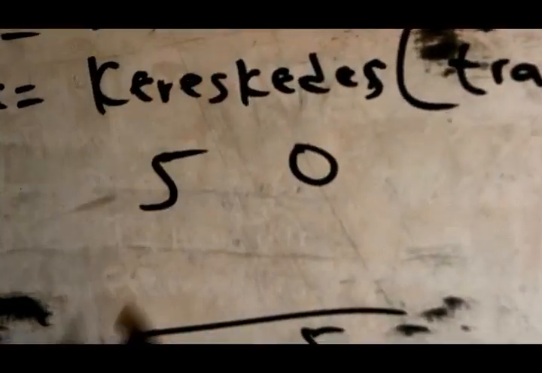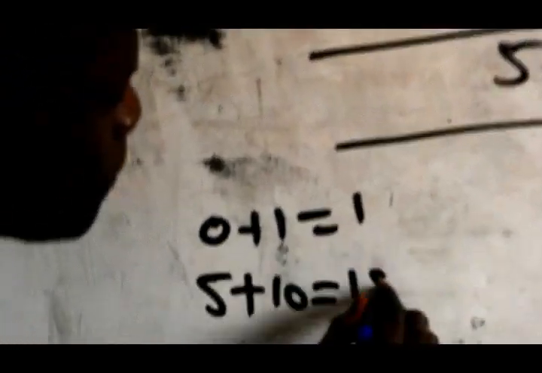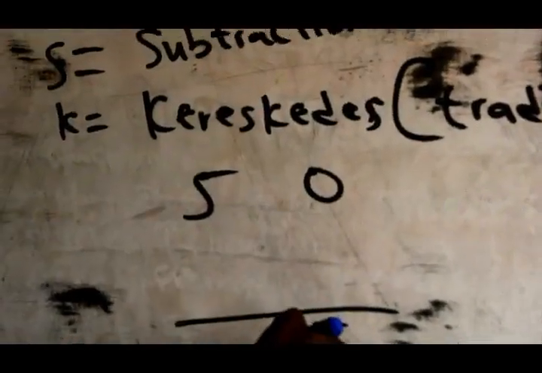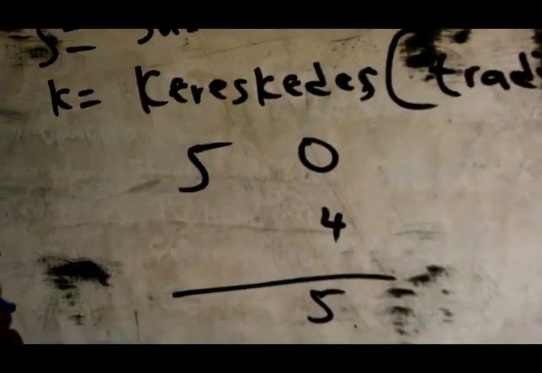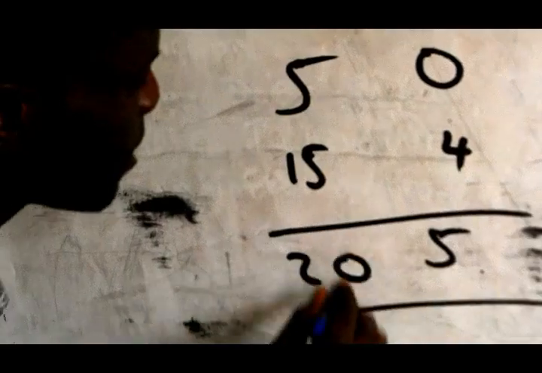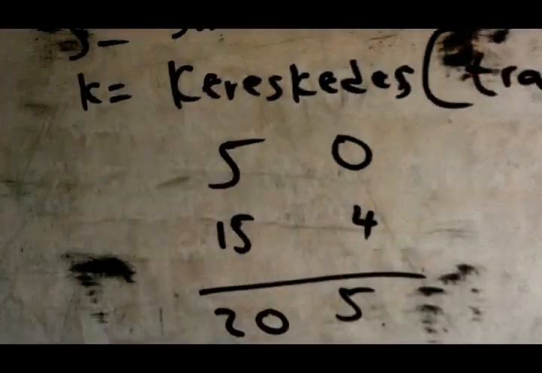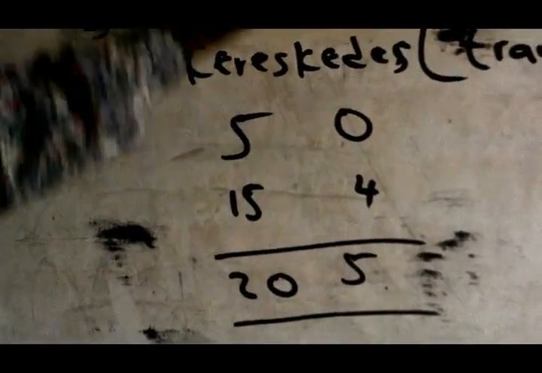How? Let's go. You say 0 plus 1. That 1 means unit. 0 is under the unit side, which means 1. 0 plus 1 is equal to 1. For this one, 5 is under the tens side. You say 5 plus 10, which is equal to 15. Now, if you say 0 plus 1, you have 1. Then 1 plus 1 gives you 4, you put 4. Now, 5 plus 10 is 15. 5 plus 15 is 20. So the final answer becomes 205. This was how I saw this mathematics. This was how I saw the service on a Sunday.